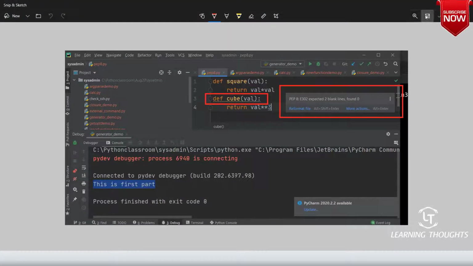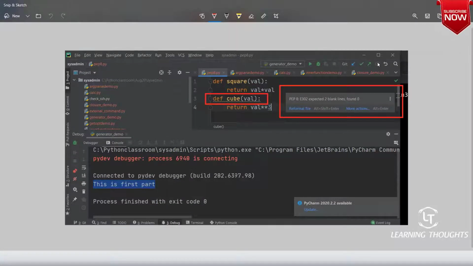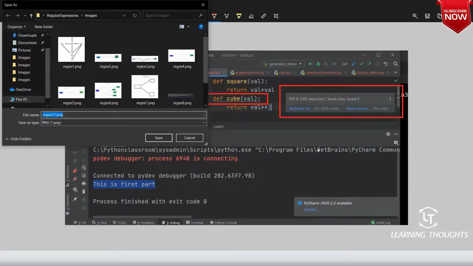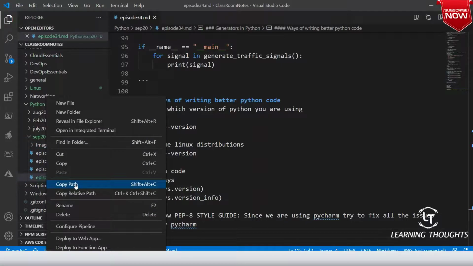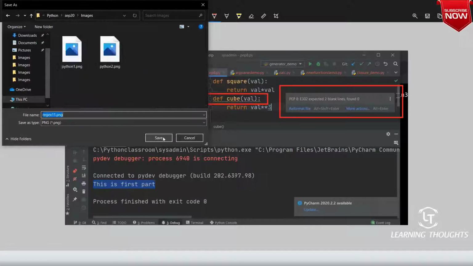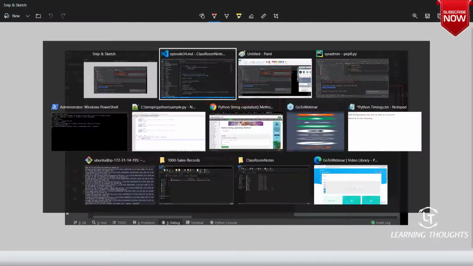Right. Let me save this. Okay. It gets into here. Let me copy the path of it. Am I clear on this, sir? The second one is always try to follow what? PEP 8 style guide. And for that, you need not do anything.